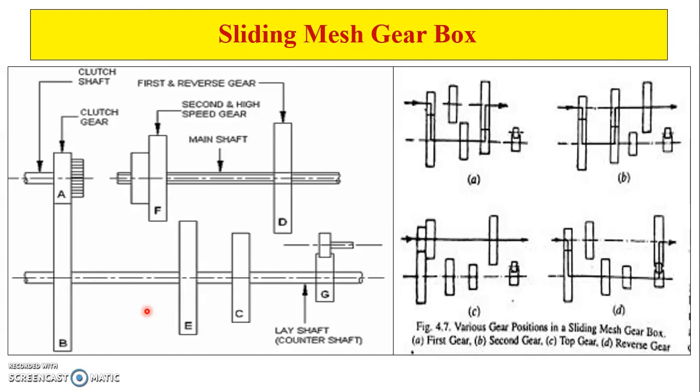This figure gives a simplified view of the gearbox. The power comes from the engine to the clutch shaft.